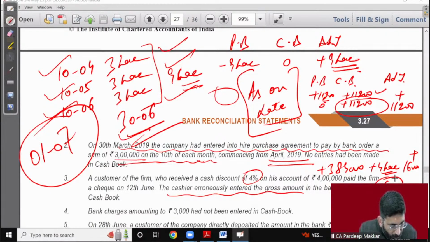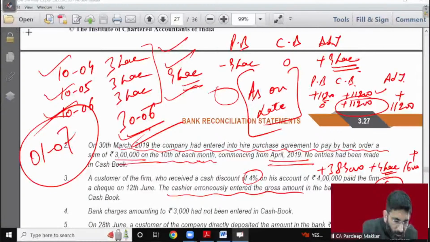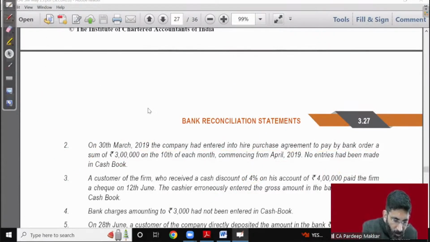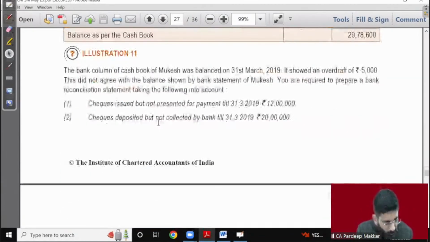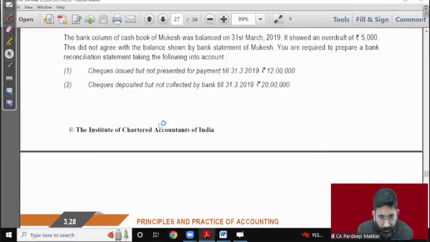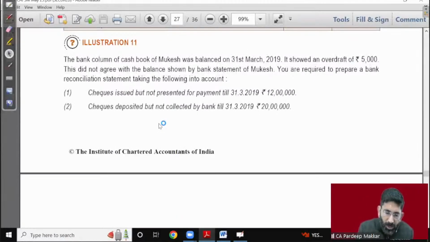So in illustration number 11, point number 5, let's come to that. Point number 5, here bank column of the cash book. First of all, we must check what the requirement is.